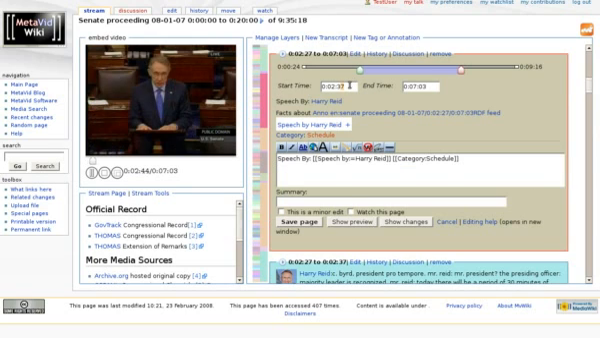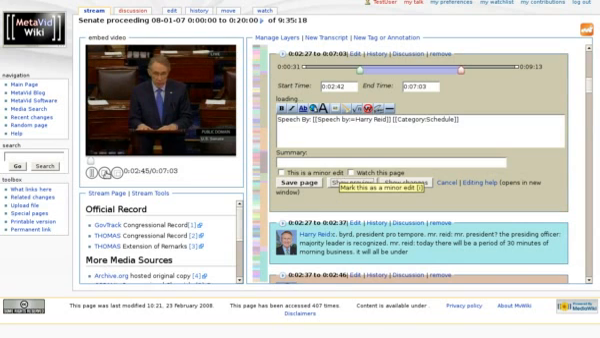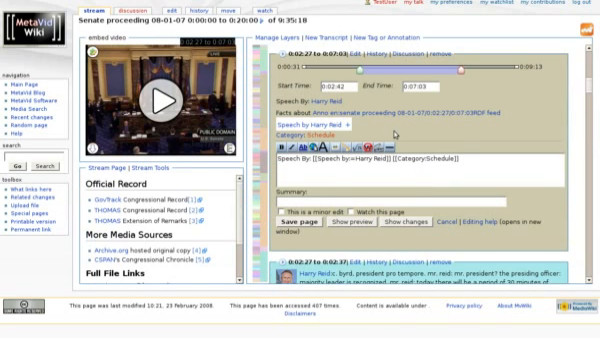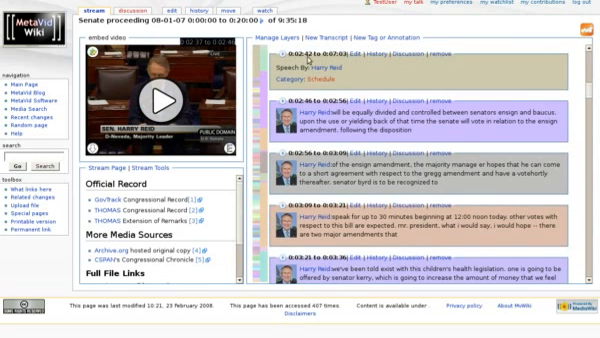It looks like it comes off 42 here, so let's just do 42. Show preview one more time. That looks like it's just about right, so we'll go ahead and save it. That'll update this. Now the speech by Harry Reid is more aligned with when he comes on the screen.